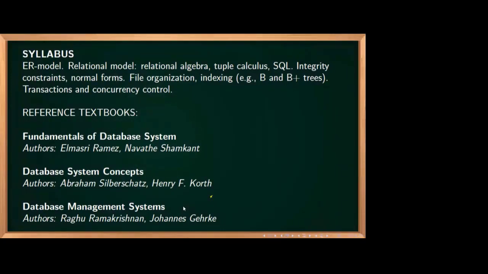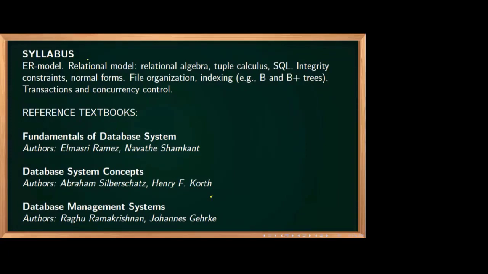Now you see the syllabus here. We have to study ER model, relational model. In relational model, we have to see relational algebra, tuple calculus, SQL, integrity constraints, normal forms, file organization, indexing, especially B and B plus trees, transaction and concurrency control. Okay, so this is very, very important.